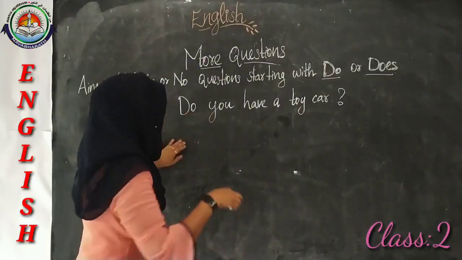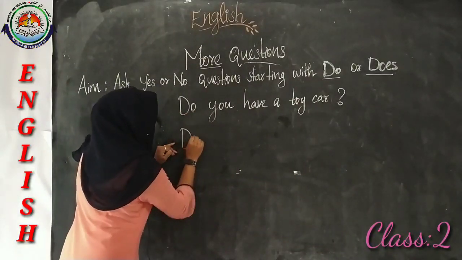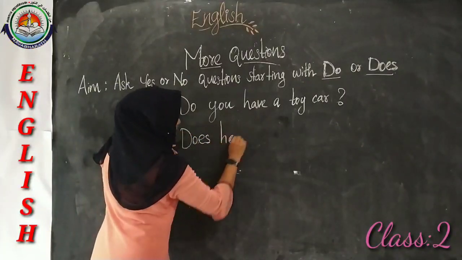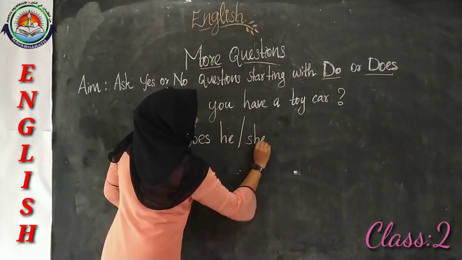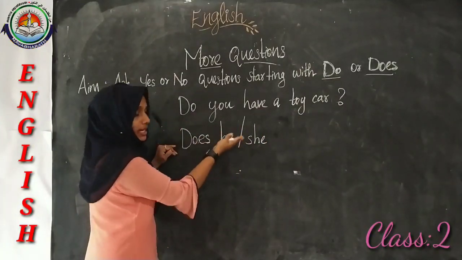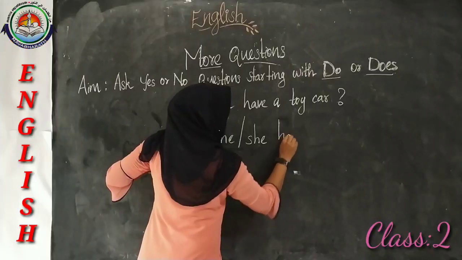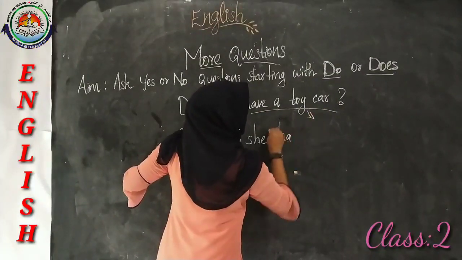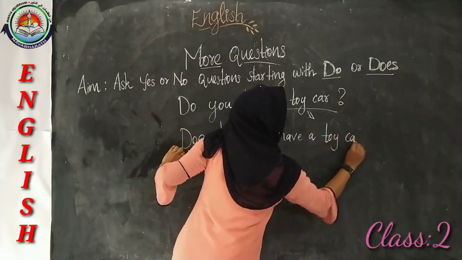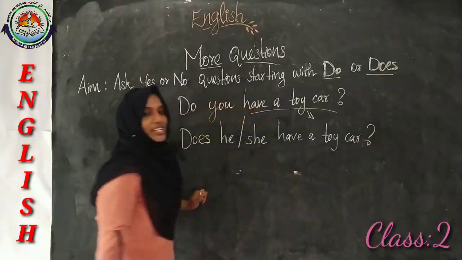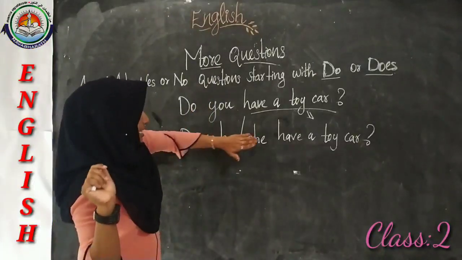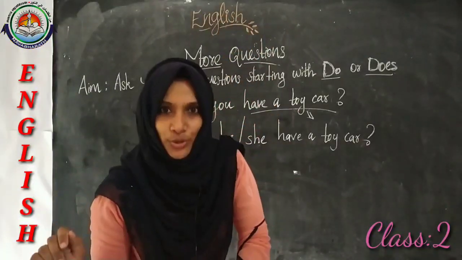Yes, we can ask does, D-O-E-S, does he or she, any friend. So we write he or she have a toy car. Here it is a question, so there we need to put a question mark. So, does he or she have a toy car?